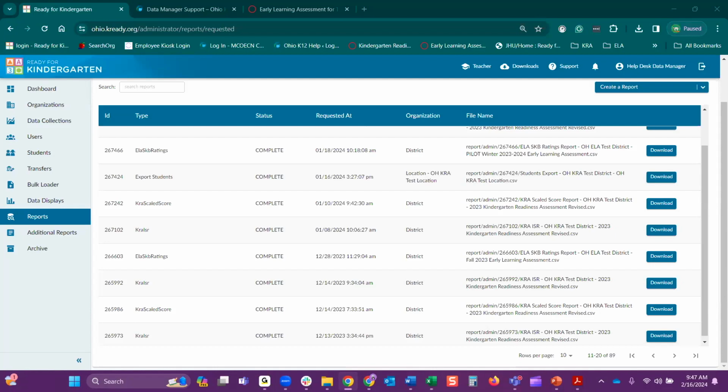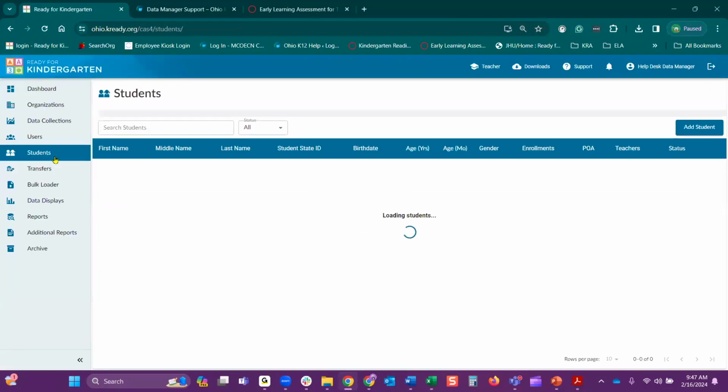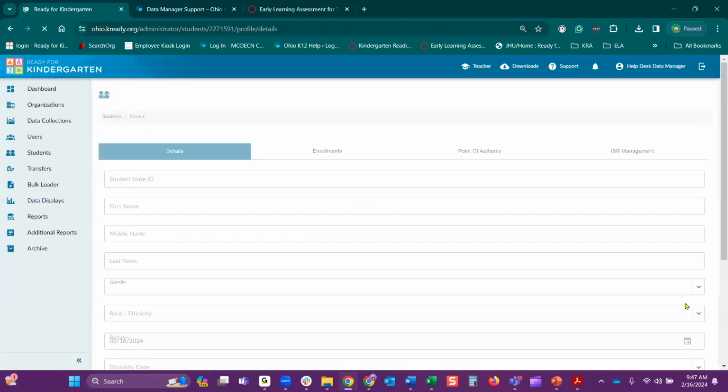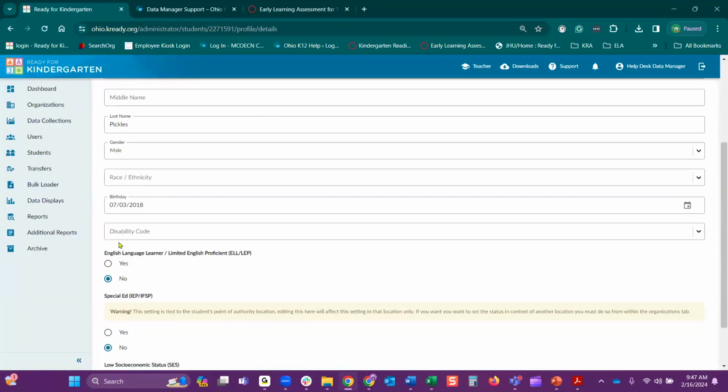So yes, if you have a student that has a disability code, we encourage you to enter that accordingly. And you can do that manually for your students, like we showed earlier, by just selecting the student, and then from here, selecting the disability code, and then making sure that this special ed IEP, IFSP, is marked as yes.